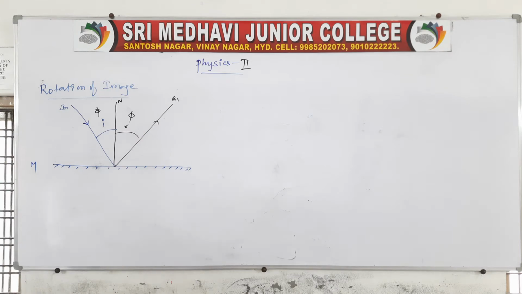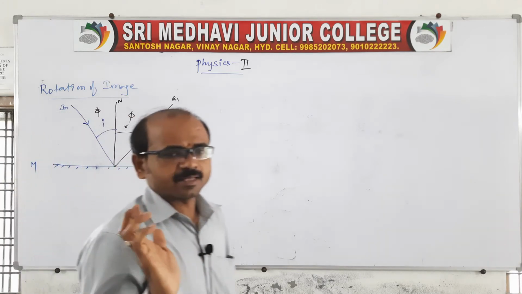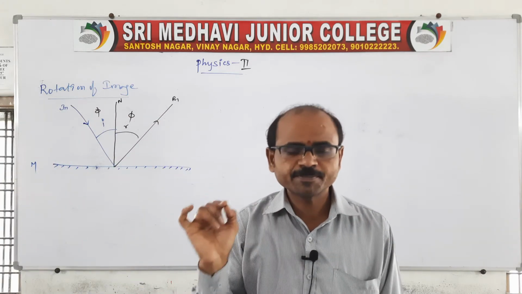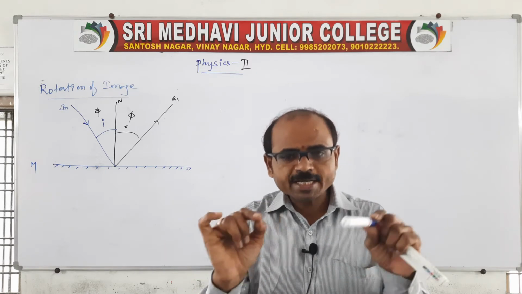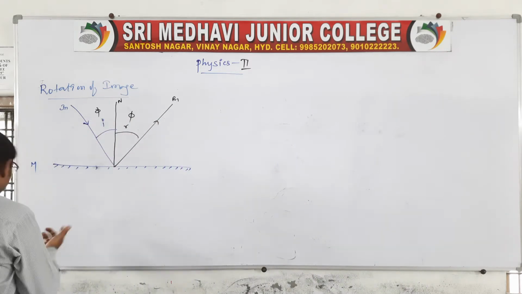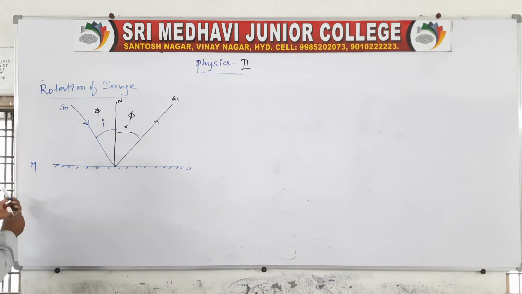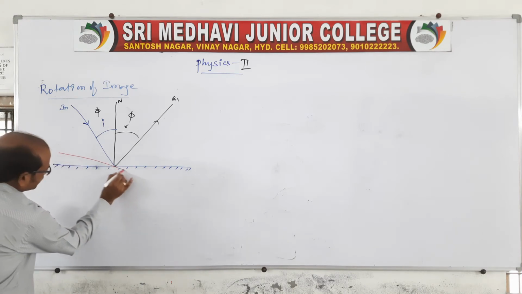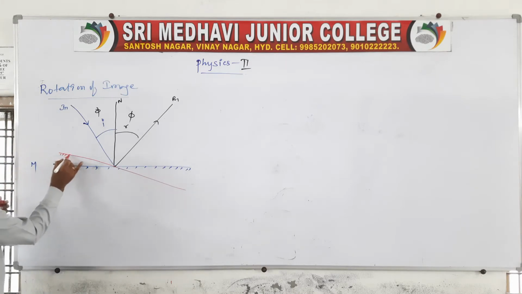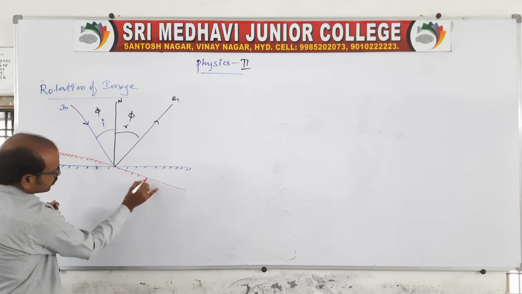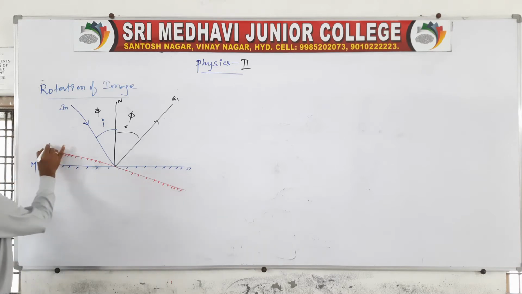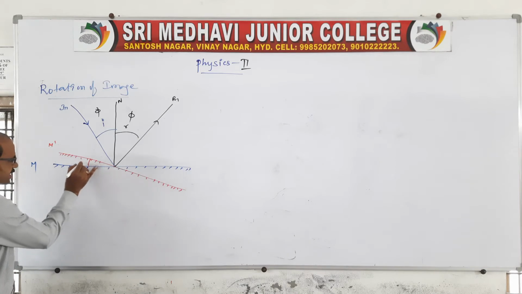Clear? Now let us move on. You keep the incident ray constant. Don't disturb the incident ray. The direction of the incident ray is as it is. But now I am rotating the mirror. Now you rotate the mirror through an angle like this. Concentrate here. This mirror is rotated like this. See, this is the rotation of the mirror. Now the mirror position will be, you say, M dash. It is rotated through an angle theta here.